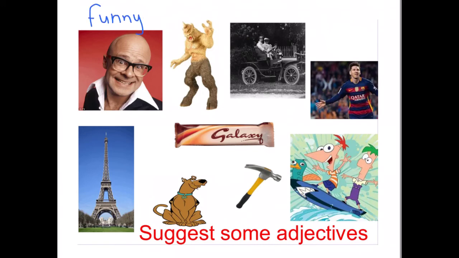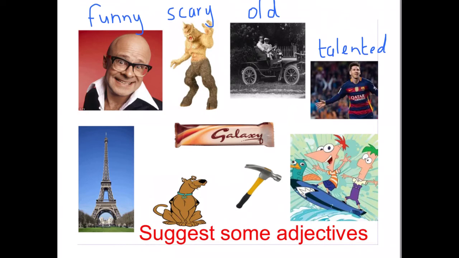For our Cyclops, I have chosen scary. It's quite a scary monster. For our old-fashioned car, I've just said the word old. For Messi, who's a footballer, there's lots of words that could be used to describe him, but I've gone for talented. You may have gone for skillful.